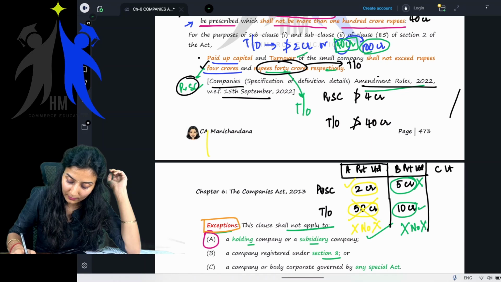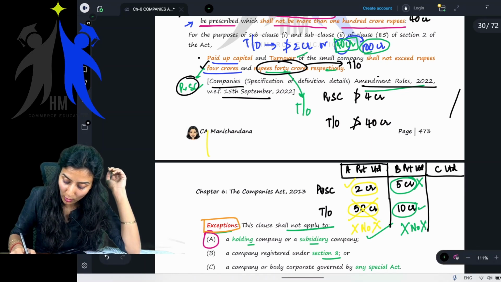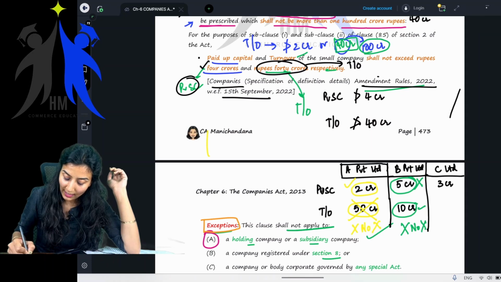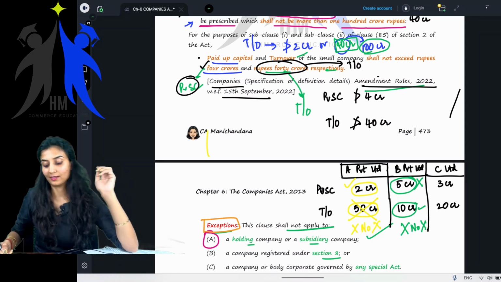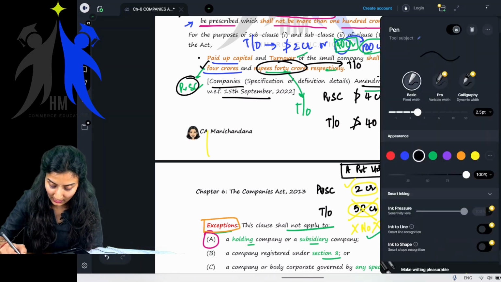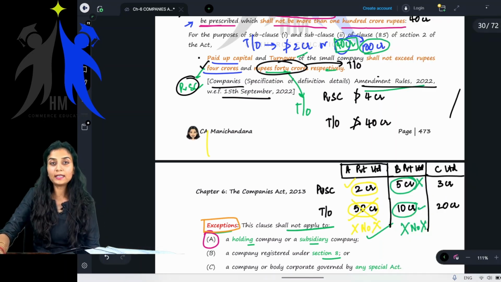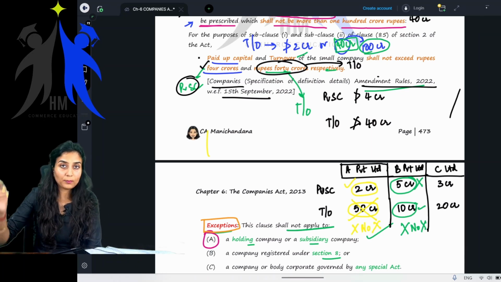C limited, paid up share capital of say 3 crore and turnover of say rupees 20 crore. Is this C limited a small company?